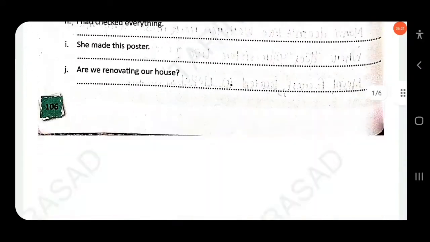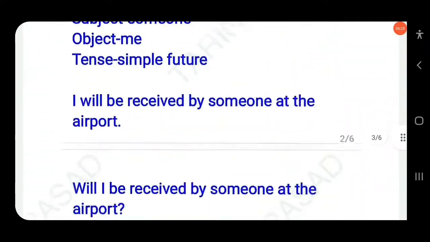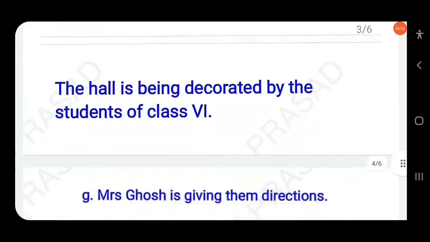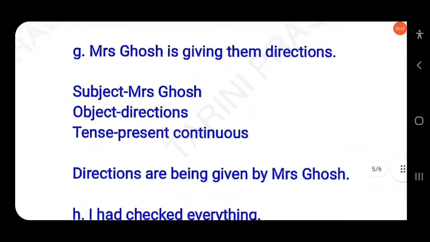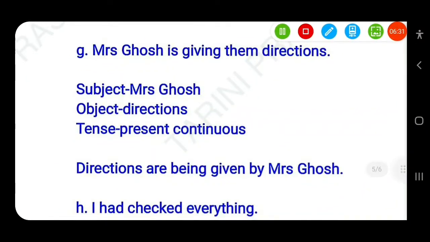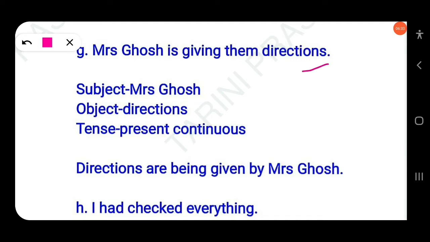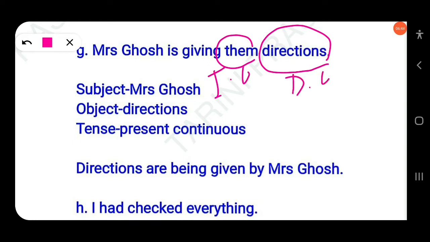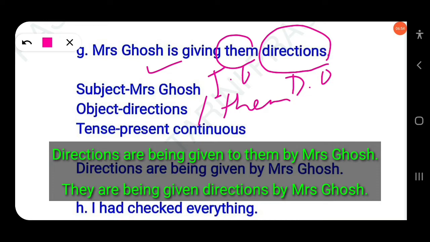Then the next question: Mrs. Ghosh is giving them directions. There are two objects in this sentence: them is the indirect object and directions is the direct object. So the passive can be formed in two ways. The subject is Mrs. Ghosh, the objects are directions and them, and the tense is present continuous.